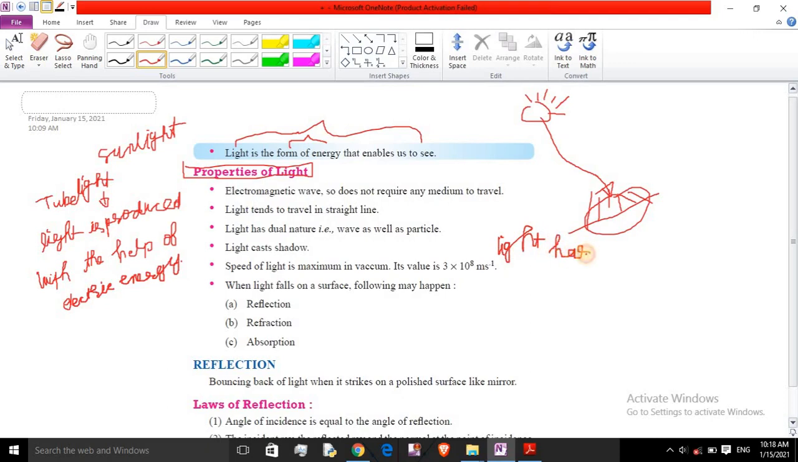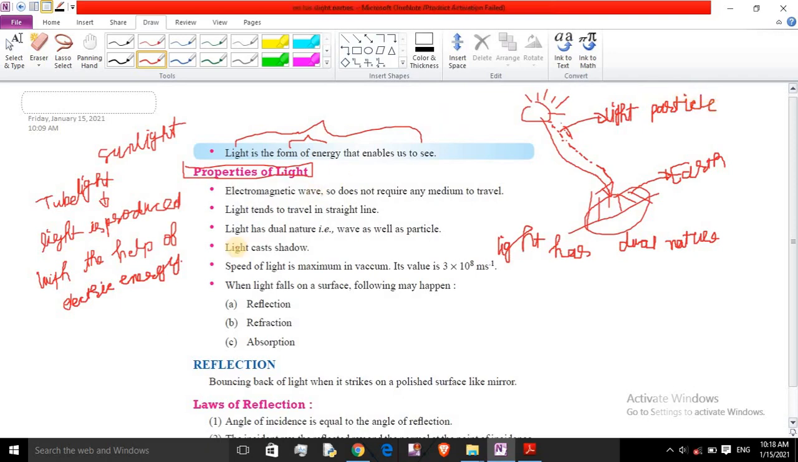Light has dual nature. It means we can see the light rays in the form of a particle as well as a wave. We see the light rays in the form of particles, like dots, if rays are coming. This is a light ray continuously coming on the earth planet. These dots coming continuously from the sun are known as light particles.